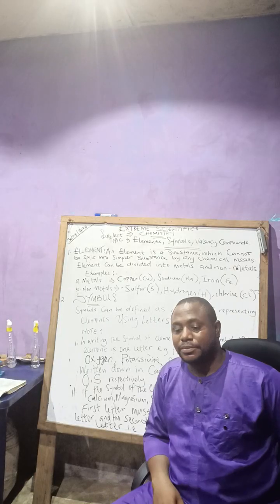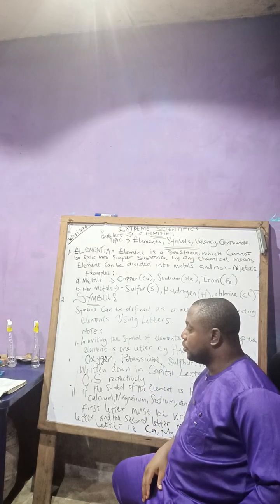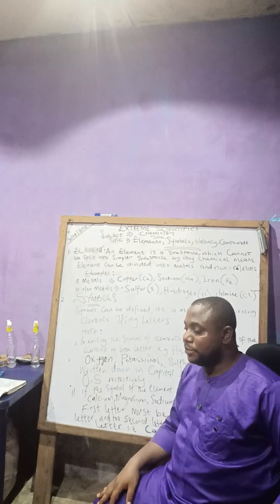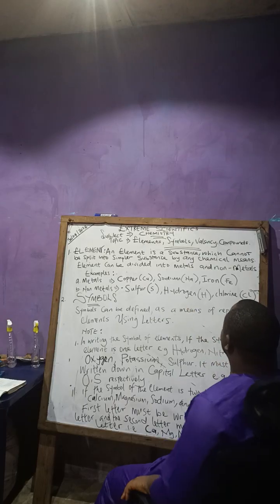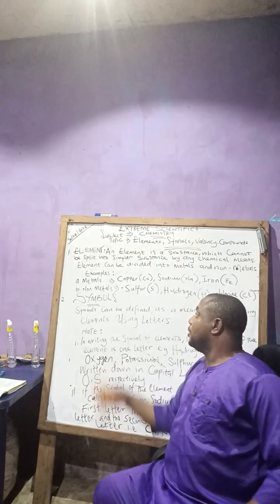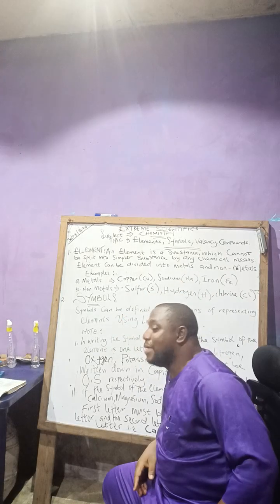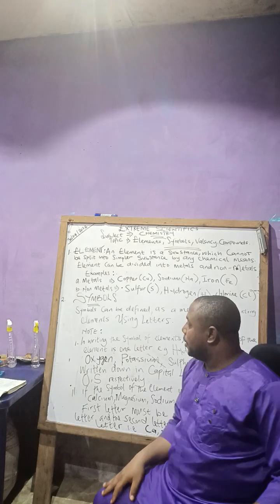Sulfur, hydrogen, and chlorine are non-metals. Copper, sodium, and iron are metals. You understand what I'm saying?